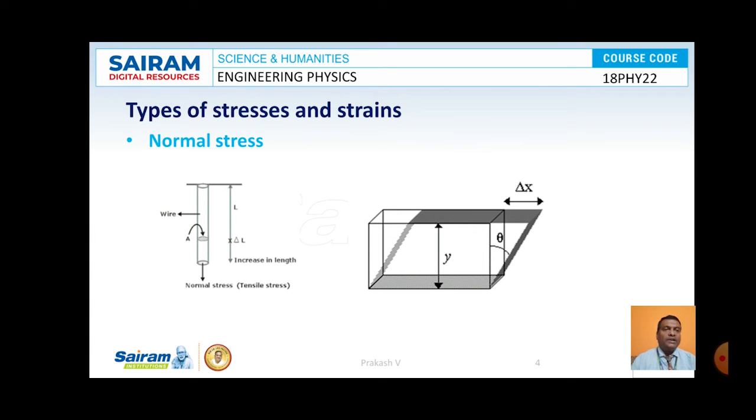So here we can write theta is equal to delta x by y. So the shearing strain, that is the shearing angle theta, can be written as delta x by y. And one more parameter is the bulk stress, which will be discussed in the next slide.